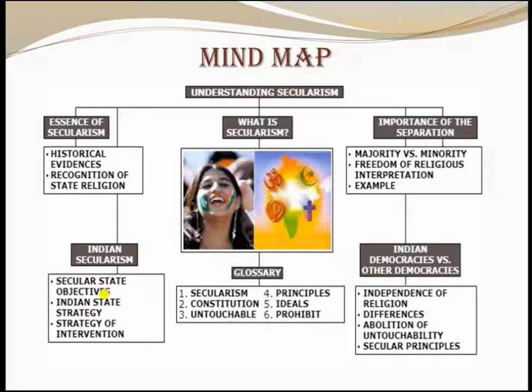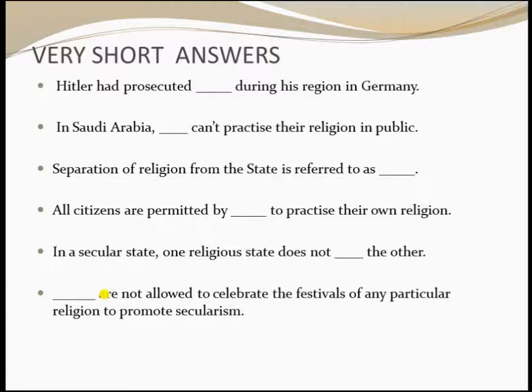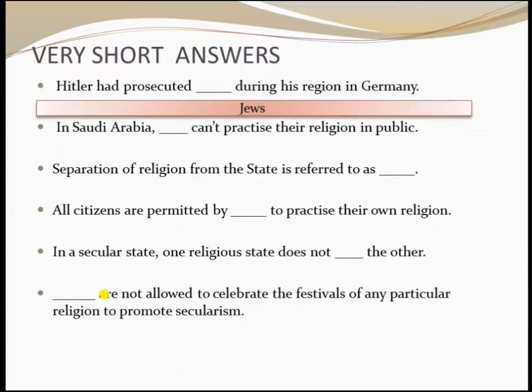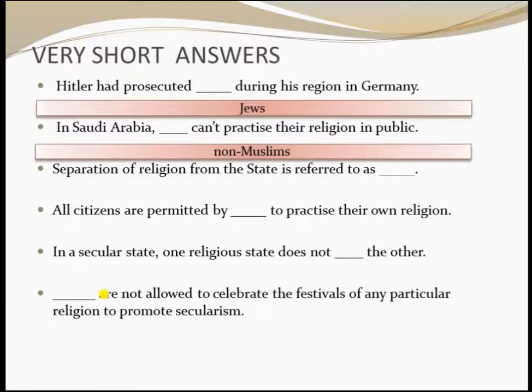Okay, next let's see the very short answer. Hitler had prosecuted dash during his reign in Germany. The answer, Jews. In Saudi Arabia, dash can't practice their religion in public, that is, non-Muslims.